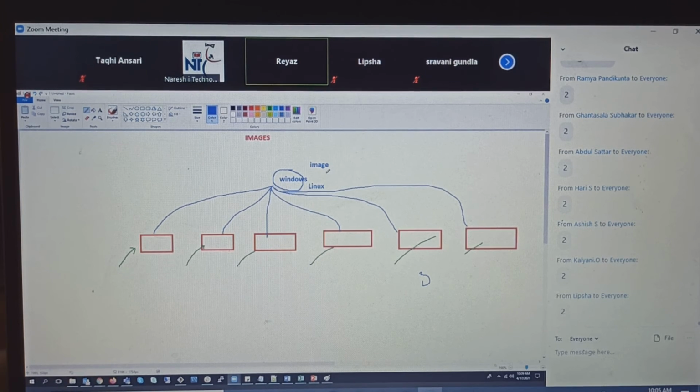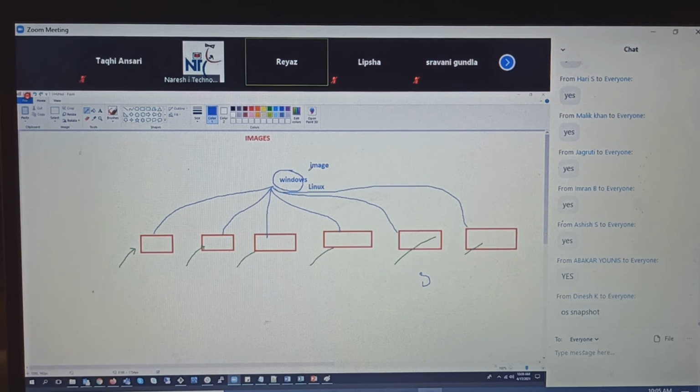Can we say these images are reusable? Yes. So this is the image. Can I say that an image is the copy of the operating system? Everyone, can I say the image is the copy of the operating system? Yes. Image is the copy of the operating system. Don't confuse it with the snapshot here.